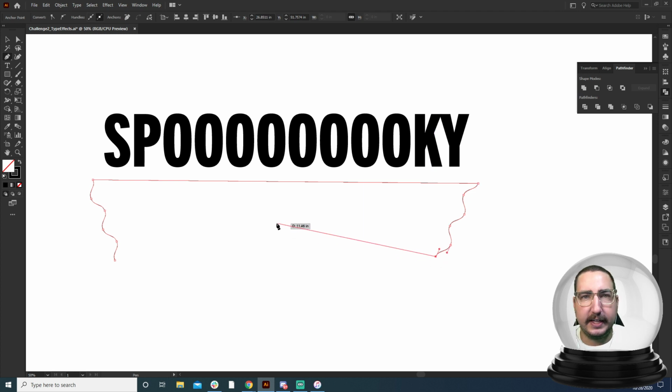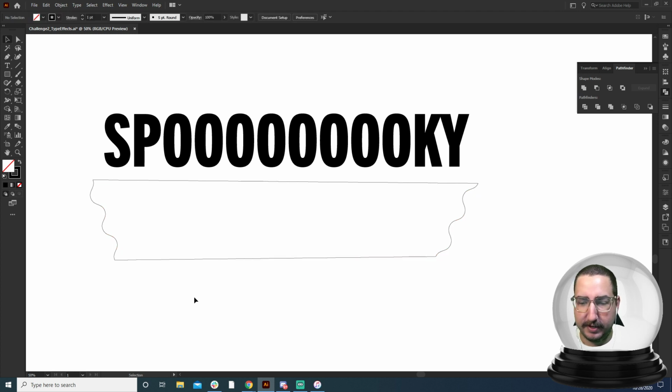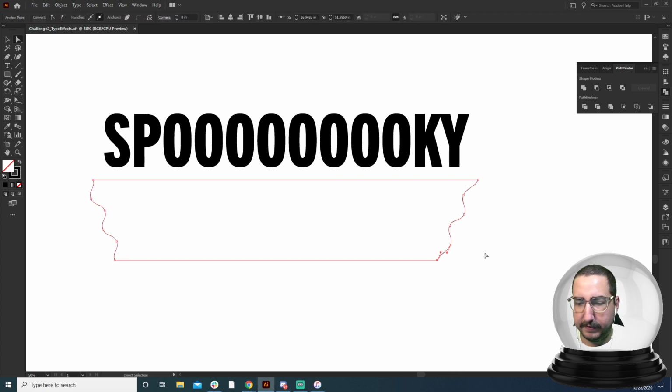And we're just doing that by clicking on the ending anchor points and then connecting them to the next one. So now we've got our anchor points there. It looks like this isn't straight, and I actually need it to be. So there we go. That's close enough. The bottom doesn't necessarily need to be straight, but let's go ahead and fix it.